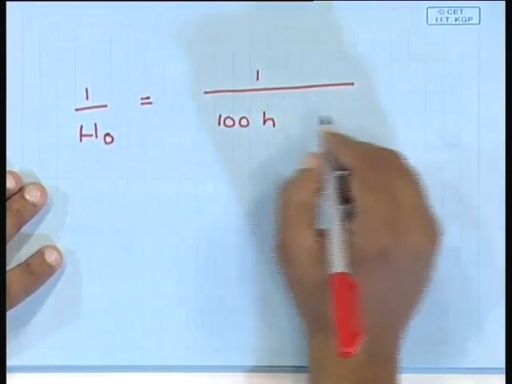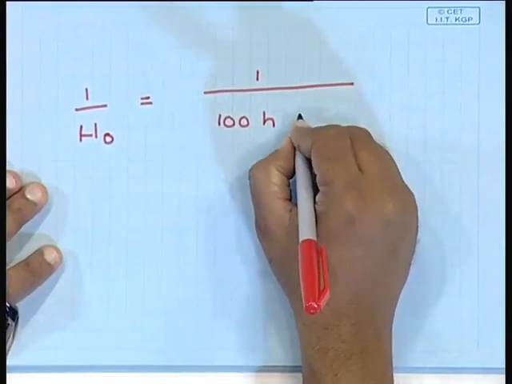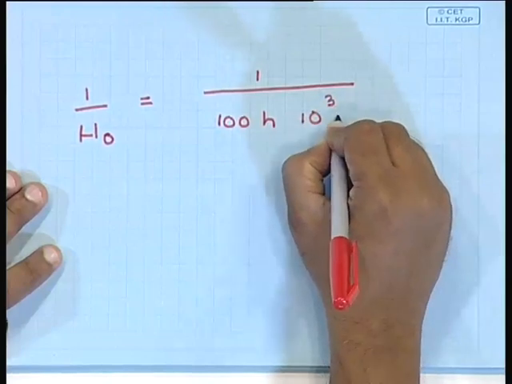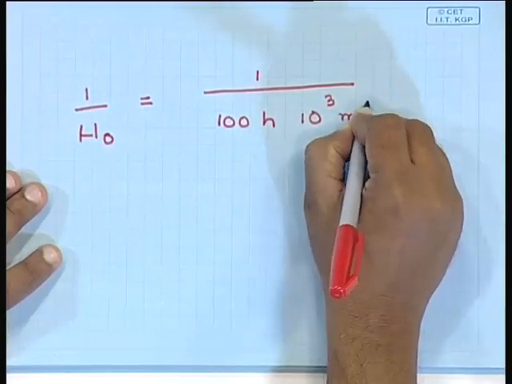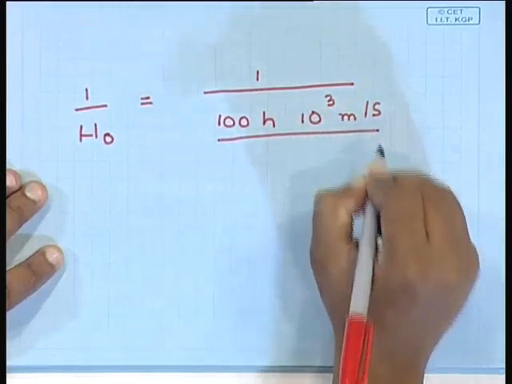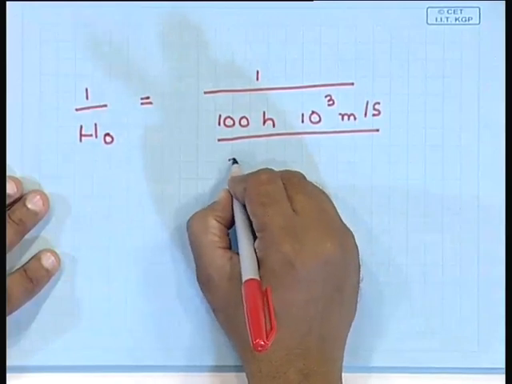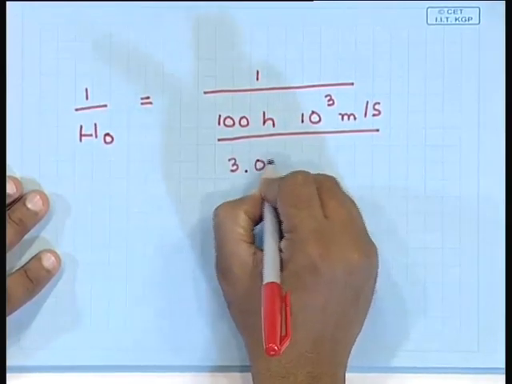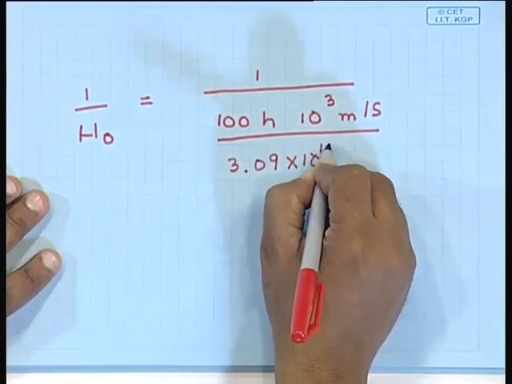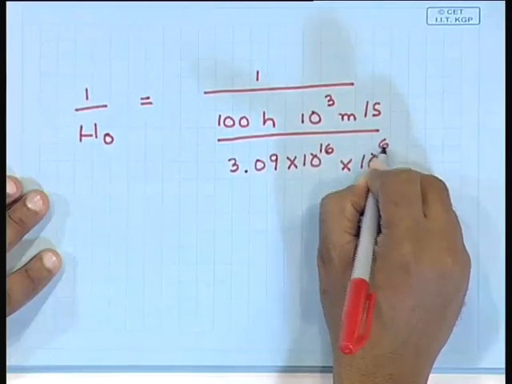So, kilometer will be 10 to the power 3 meters per second divided by 1 megaparsec. 1 megaparsec is 3.09 into 10 to the power 16 meters, this is 1 parsec, into 10 to the power 6 for megaparsec.